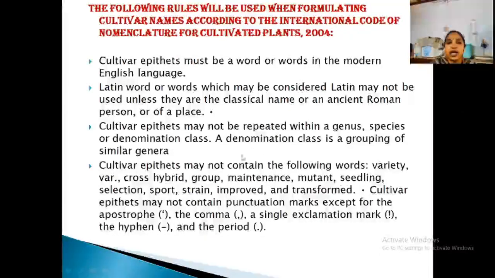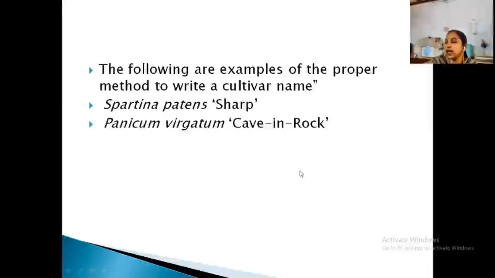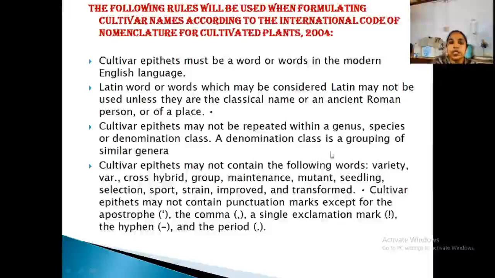The cultivar epithet may not contain punctuation, such as commas, exclamation marks, etc. It may not be repeated within a genus, species or denomination class, grouping of similar genera, etc. It should not be in Latin. It should be in simple English language.